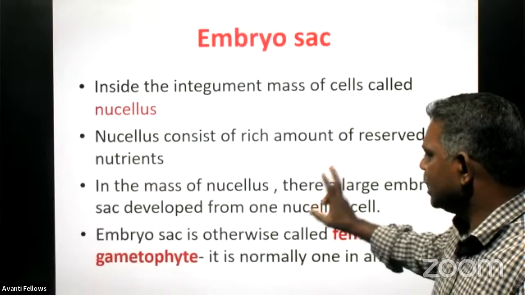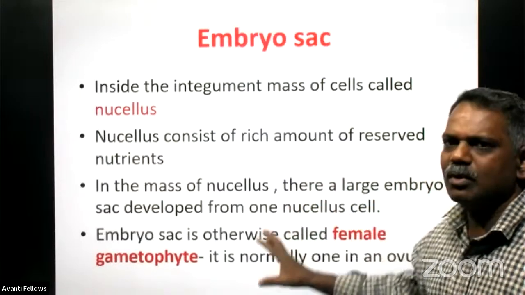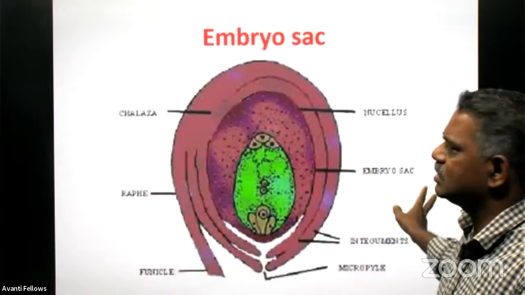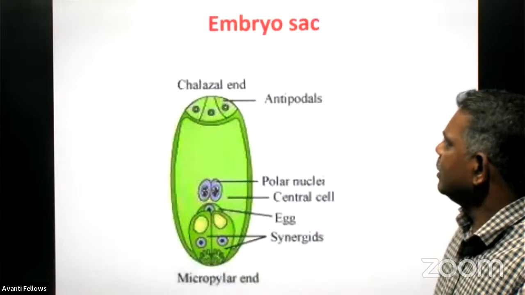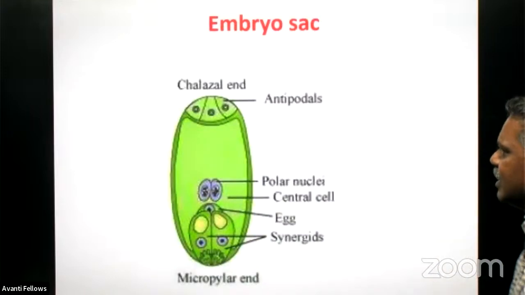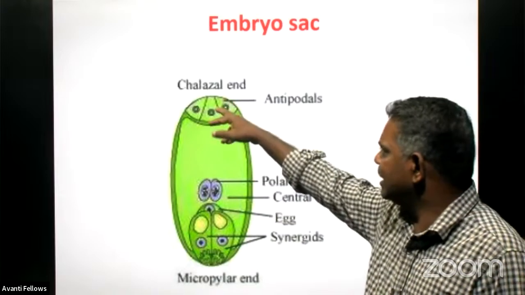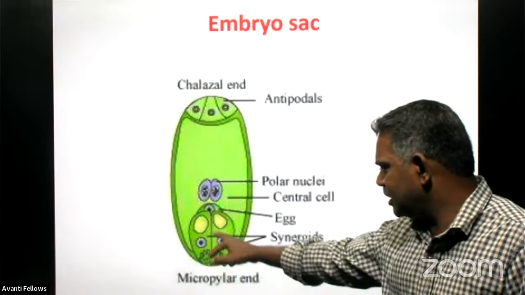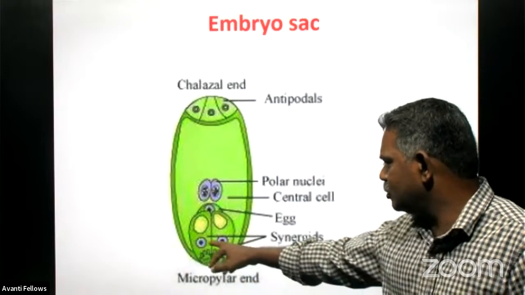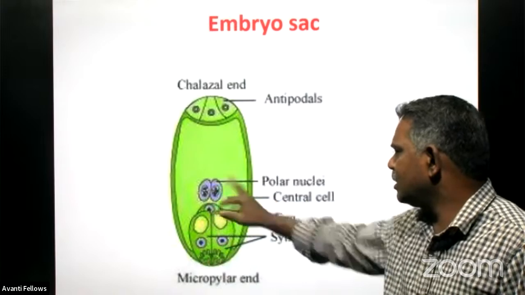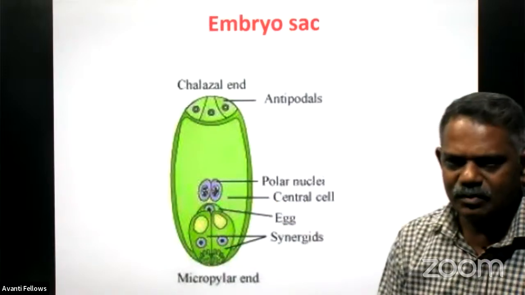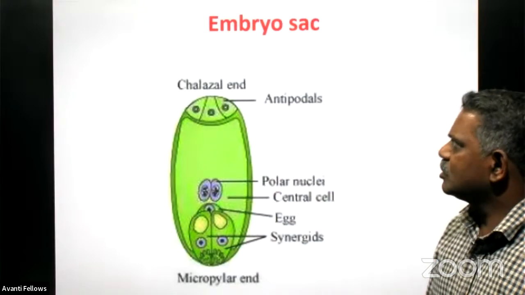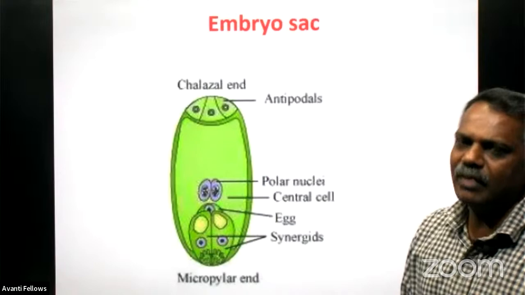This embryo sac is the most important thing, and it is developed from any one of the nucellus cells only, right? And this is the embryo sac. You can find there are three cells in the chalazal end, that is the antipodal cells. There are three cells in the micropyle end, two synergids and one egg cell, and there are two nuclei at the center called the polar nuclei. In last year's pre-board examination, this question was asked: the diagram of the embryo sac.